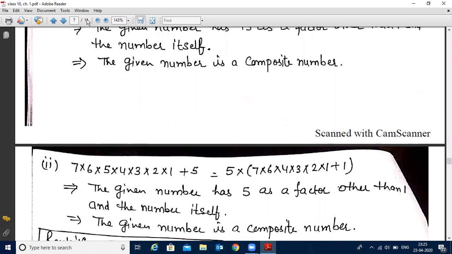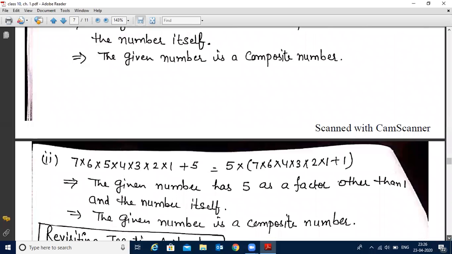So now the expression becomes 5 into (7 into 6 into 4 into 3 into 2 into 1 plus 1), because we have taken out 5 as common. Now the given number has 5 as a factor. So it is also a composite number, because if there are factors other than 1 and the number itself, that number is called a composite number. I think it is clear to you.